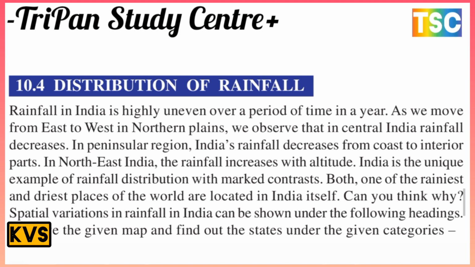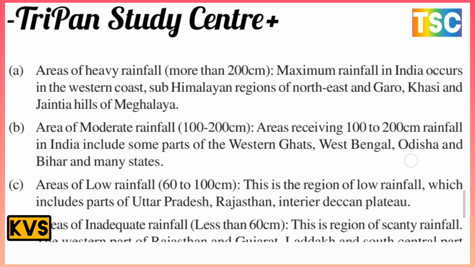Can you think why? The variation in rainfall in India can be shown under the following headings. Observe the given map and find out the states under the given categories.